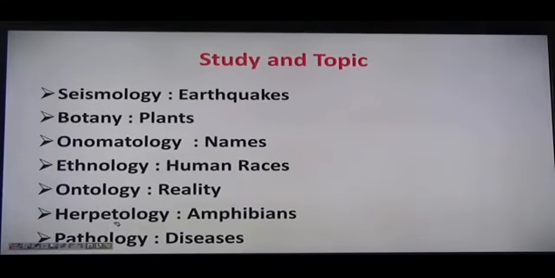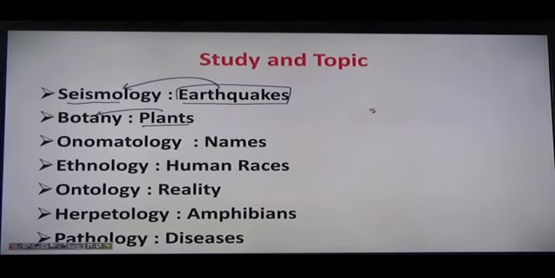Let's have next study and the topic, right? So that's called about the different studies and what are their topic. Seismology, we know that for measuring the earthquake, we have seismograph. So we know that the study of earthquakes is named as seismology, right? Study of plants is named as botany.